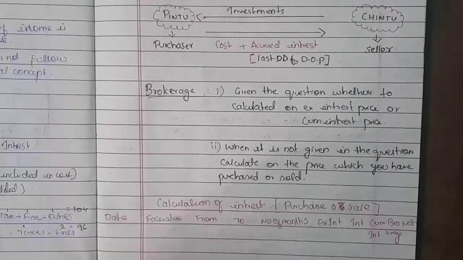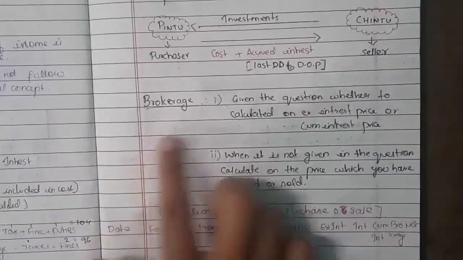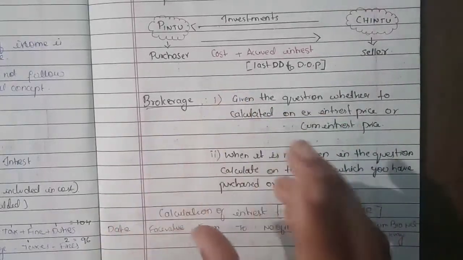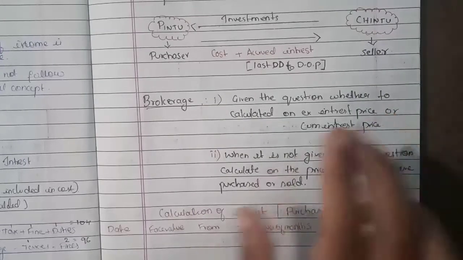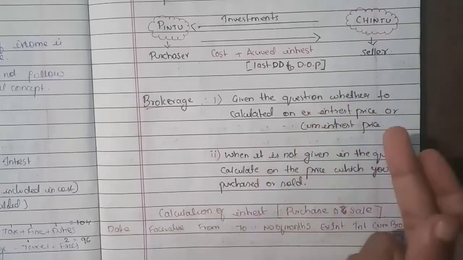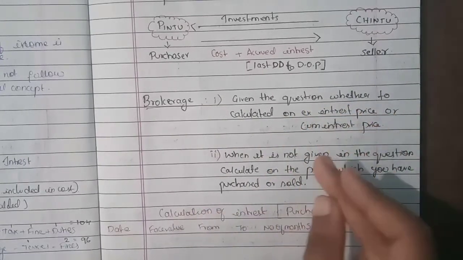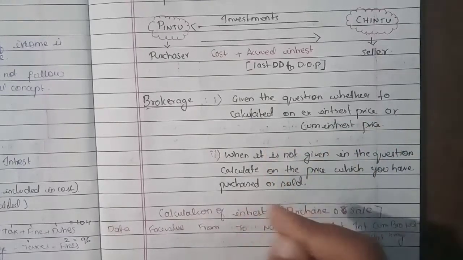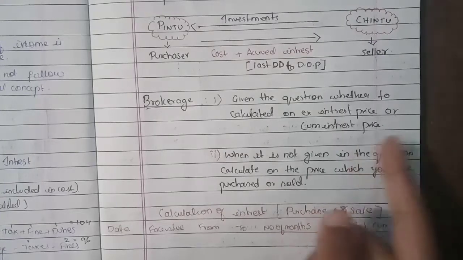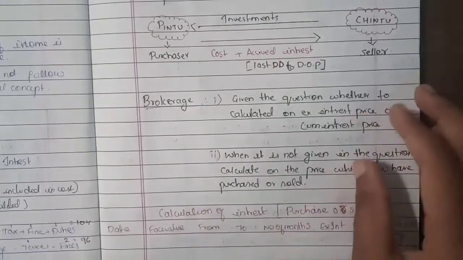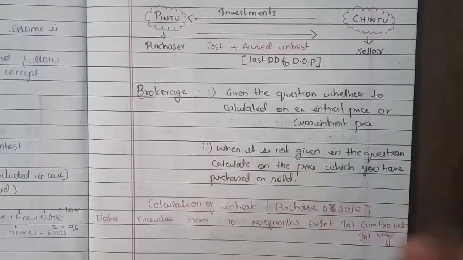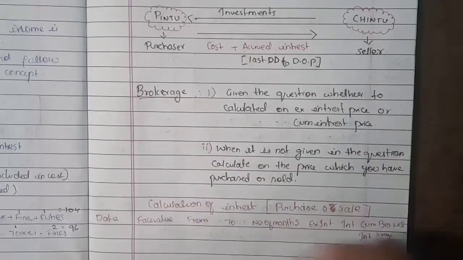The next part is brokerage. There are two possibilities. First, they will mention in the question itself whether brokerage is calculated on the ex interest price at 1%, or calculated at 2% on the cum interest price. If they have given it, please do it like that. And when they have not given it in the question, how do you calculate?